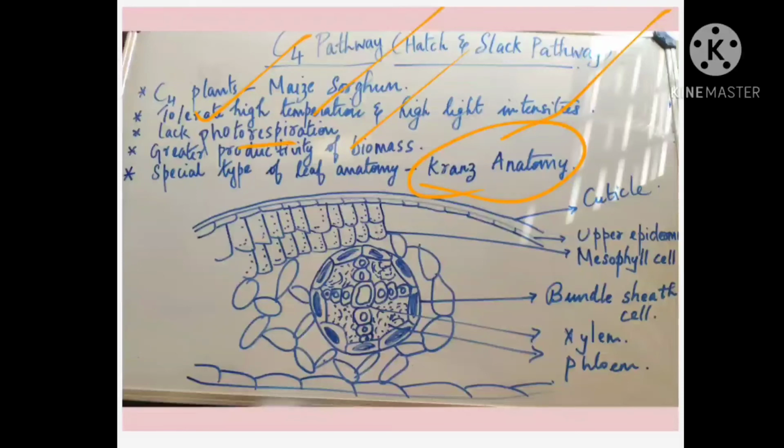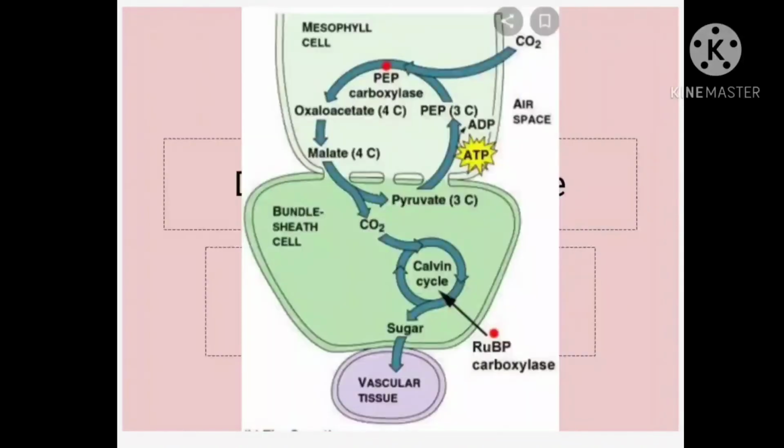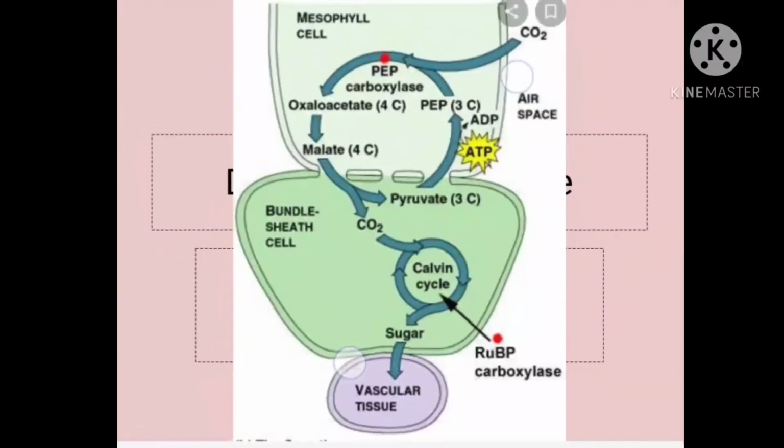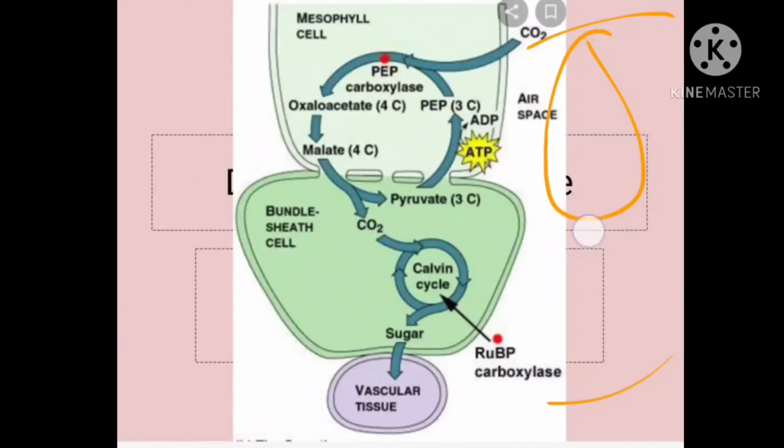Okay. Now we are moving on to the cycle. Listen carefully, the cycle, how it is. This is the cycle. So before going into the cycle, I will tell you about the mesophyll cells. I told you there are two types of cells present, isn't it? So upper epidermis, lower epidermis, there was mesophyll cell and thereafter bundle sheath cell. When you are seeing these mesophyll cells, I told you they are granular in nature, right? So when carbon dioxide is diffusing in, what is diffusing in? Carbon dioxide is diffusing in.